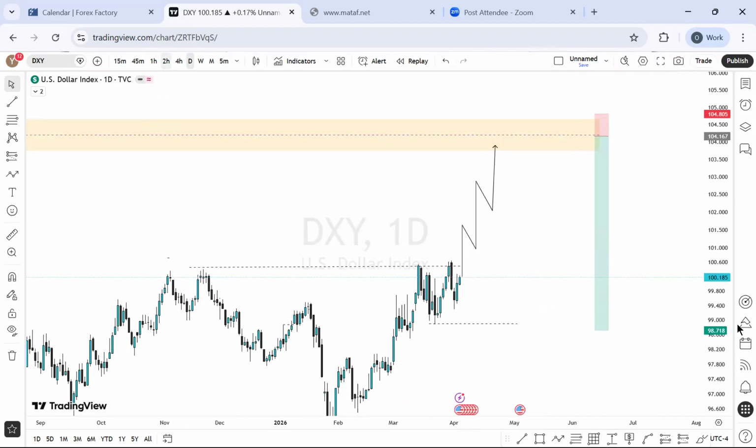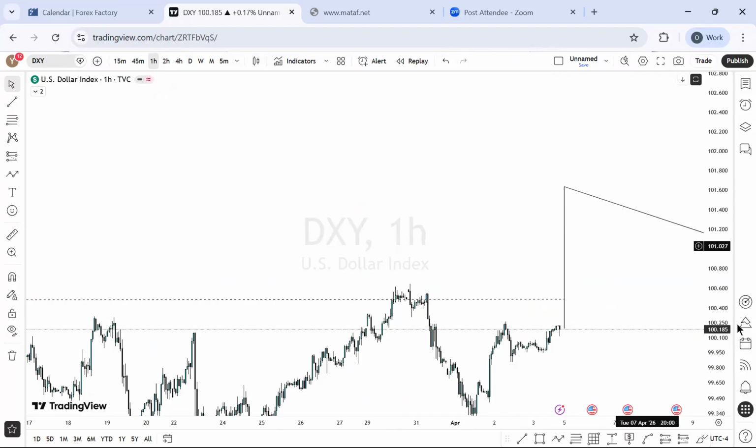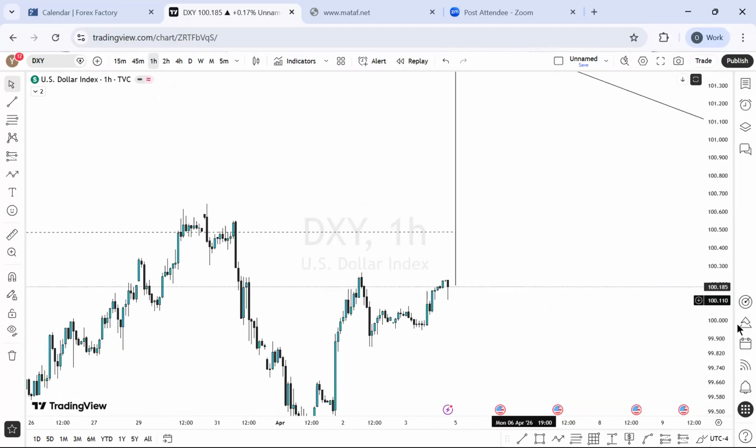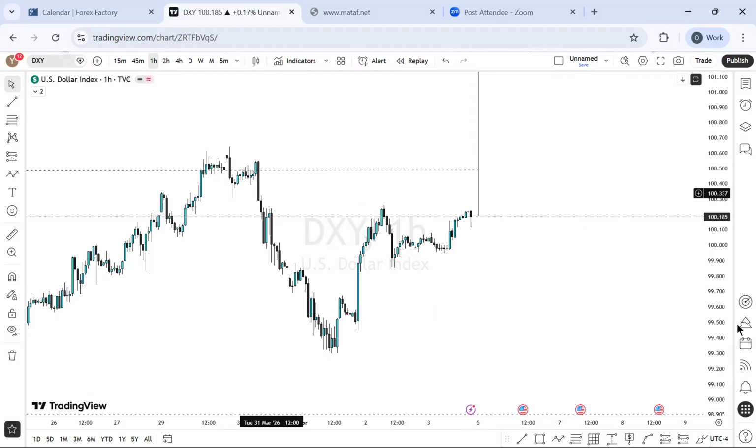On the 4 hour time frame, nothing is really there for me. On the 1 hour time frame, I think I can check this out. On the 1 hour time frame, what we have here is a two-dimensional outlook. One, we could be seeing a little bit of retracement from here, whereby the price bounces into this level. As you can see right here, we can have something like this.